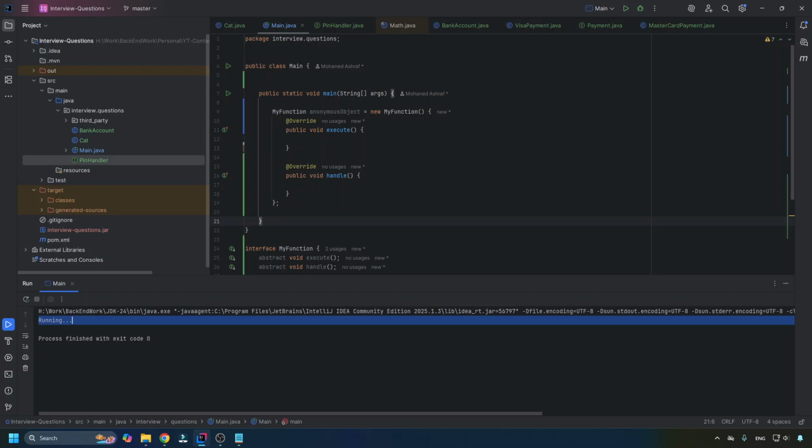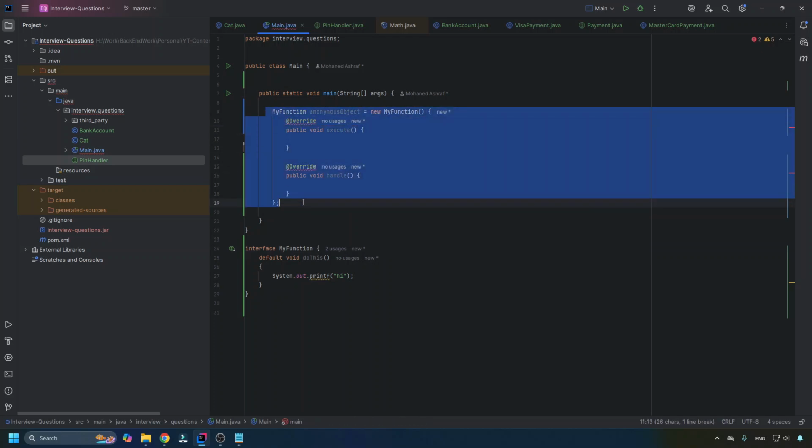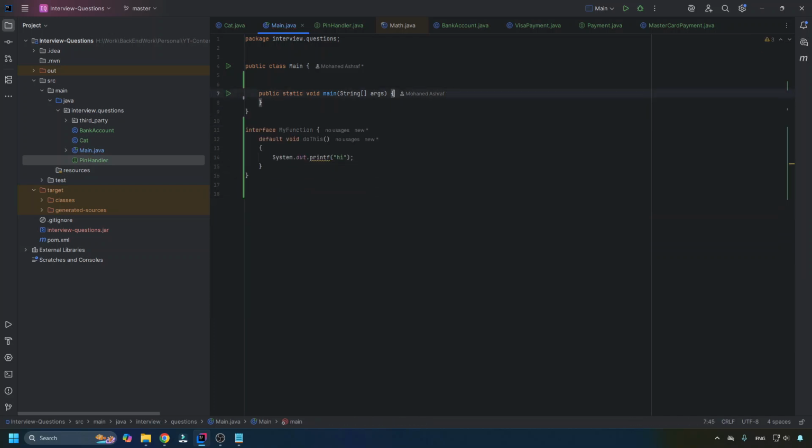Can we override private method? Let's try it out. To be honest, I didn't really think of a way to override private method, and if I was asked this question in an interview, I would be feeling really weird, because the goal of private method is to be used internally. So I don't know why someone would try to do this, but let's try it out.